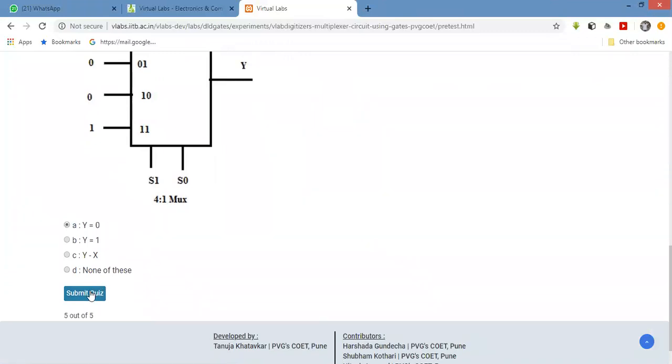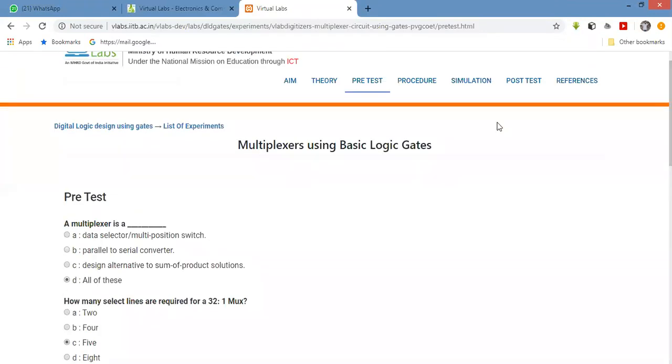Submit the quiz. Here you will get 5 out of 5. Yes, for each experiment there is a pre-test and post-test to understand the concept. It is very useful.